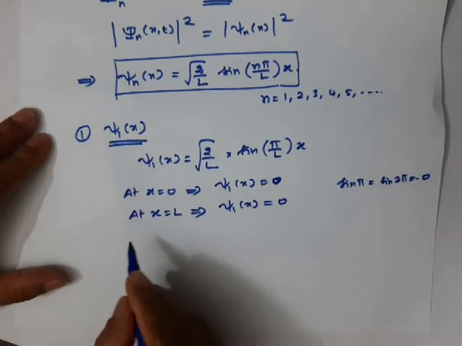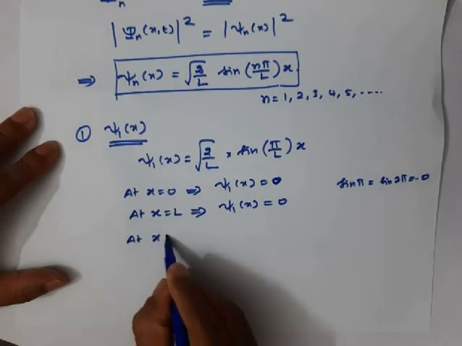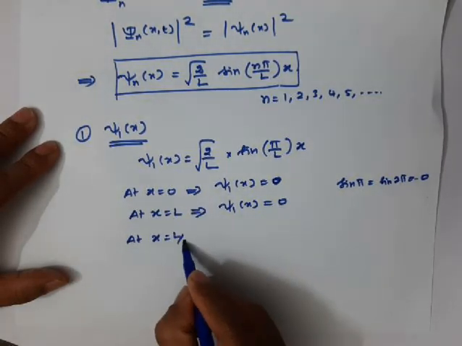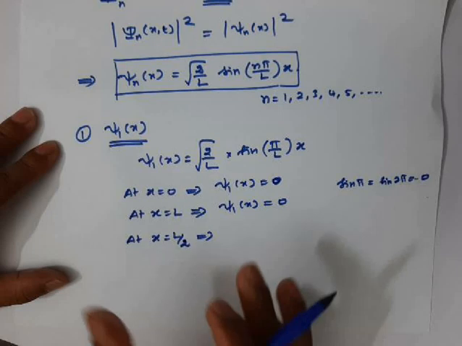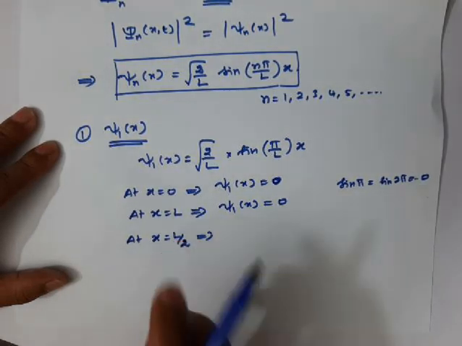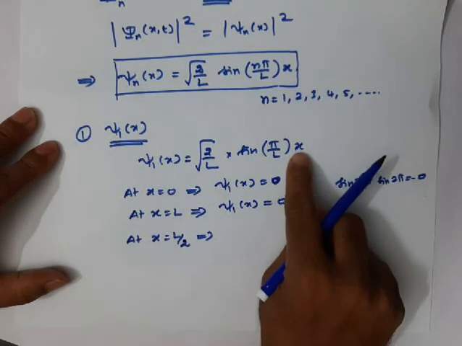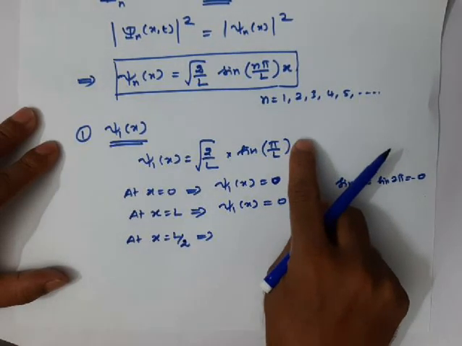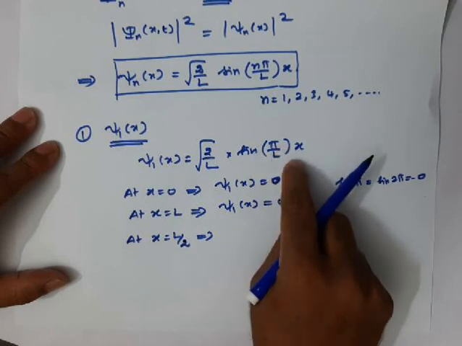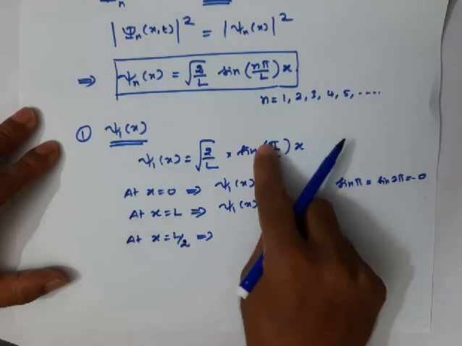Now, what will happen at the middle of the box? Middle of the box means L by 2, since the box length is L. If I put x equal to L by 2 here, the L cancels and you will get sine pi by 2. Sine pi by 2 is 1.